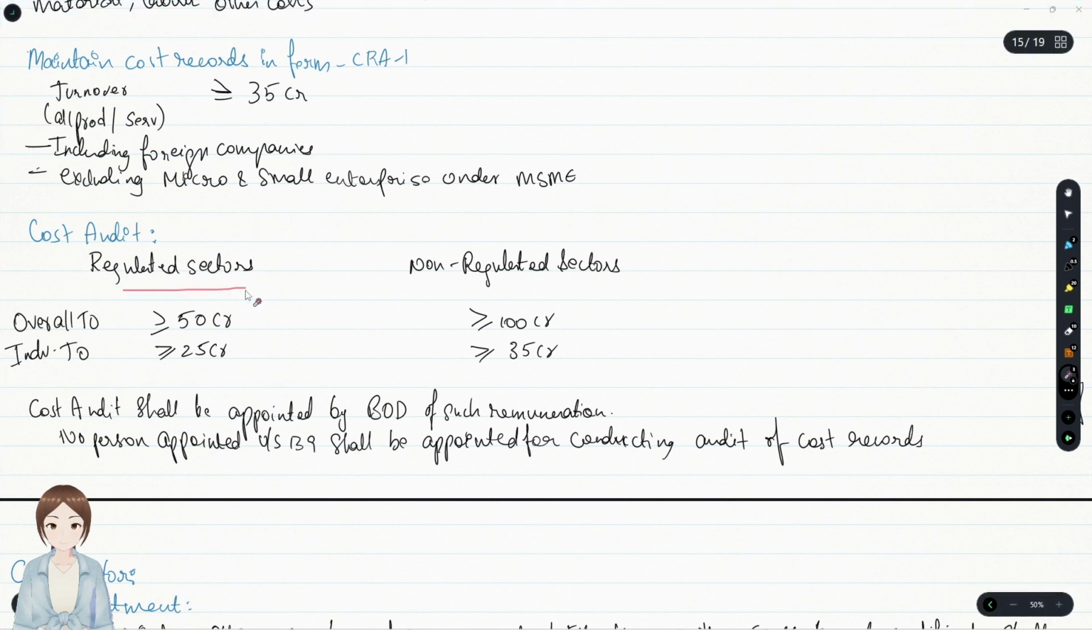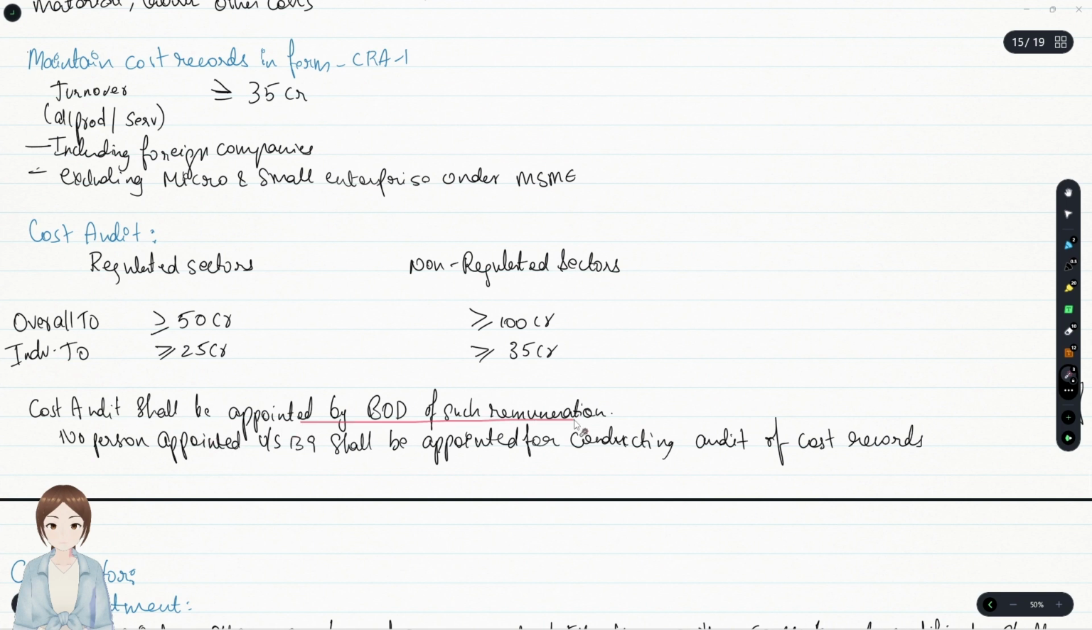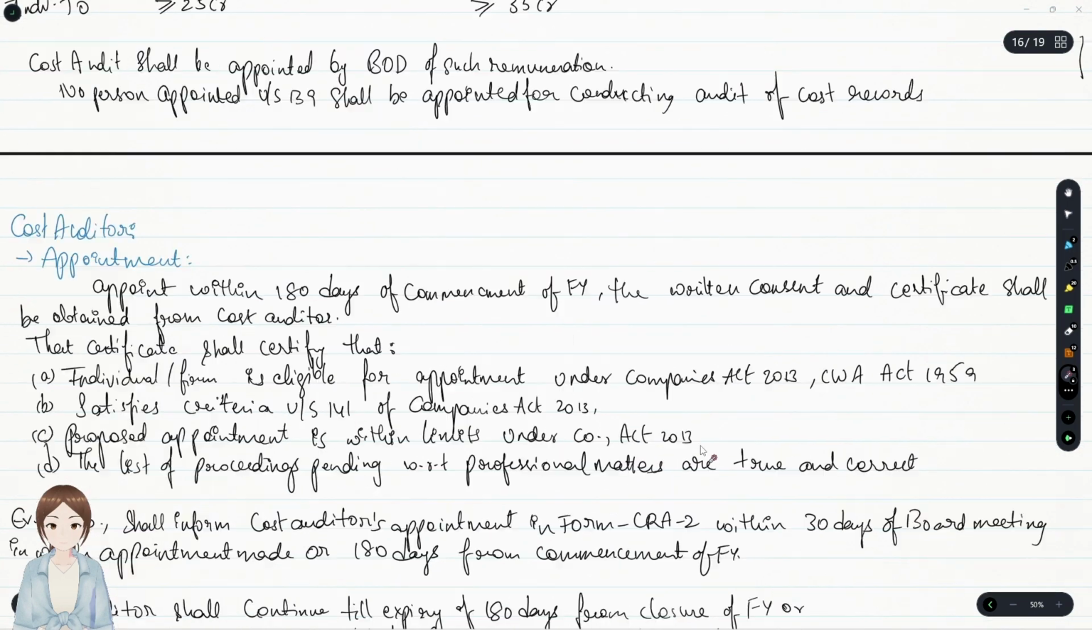That is, either 50 CR overall or 25 CR for a single product, you have to do your cost audit for the regulated sectors. But for unregulated, the overall is 100 CR, and for the individual product turnover it's 35 CR. Try to remember these. Cost auditor shall be appointed by the board of directors with such remuneration, and no person appointed under 139 who are statutory auditors shall be appointed for conducting audit of such cost records.